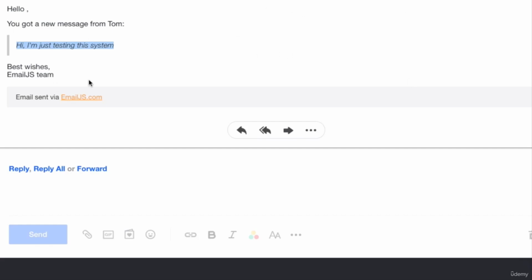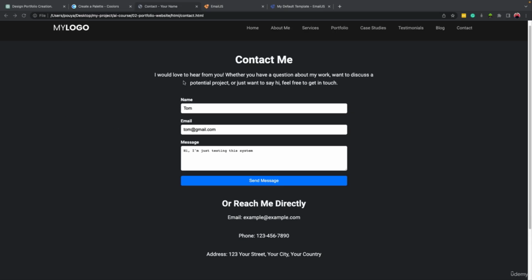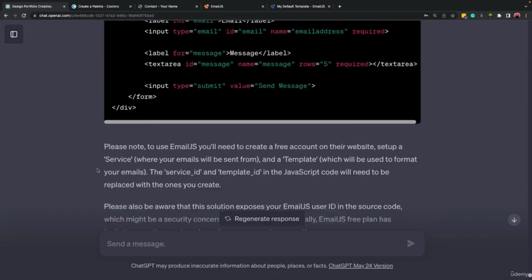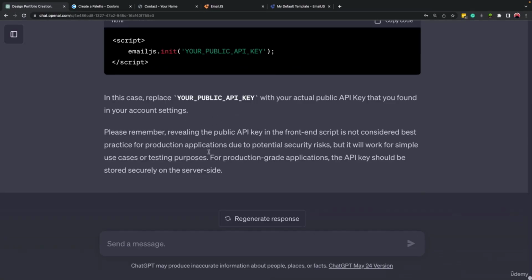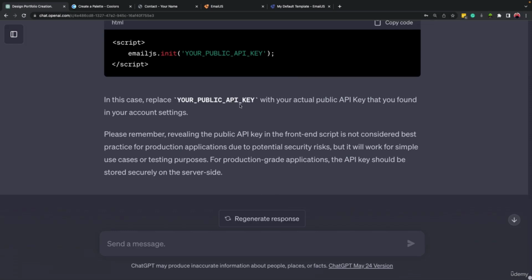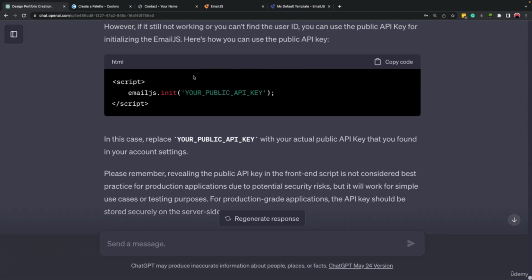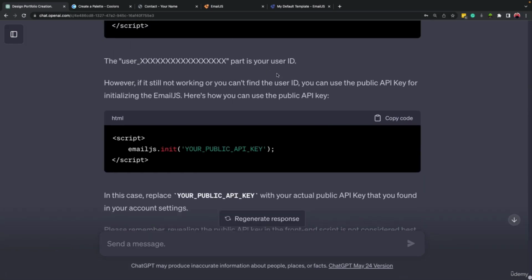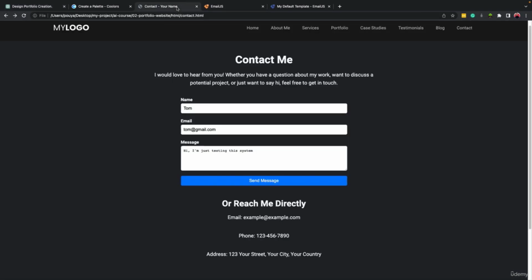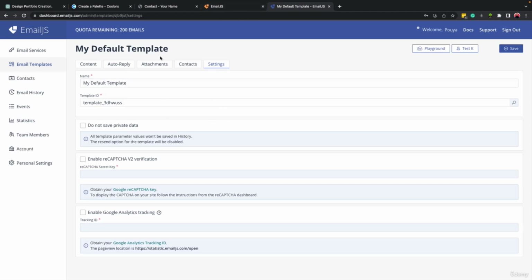Okay, so if you want to make some changes in the email that you receive, you have to change the template. As you saw, it wasn't difficult to complete these steps, and even though it was my very first time, I was able to create this system, and it is working. And if you want to make it look better, all we need to do is come here and work on the template and improve the way it works.